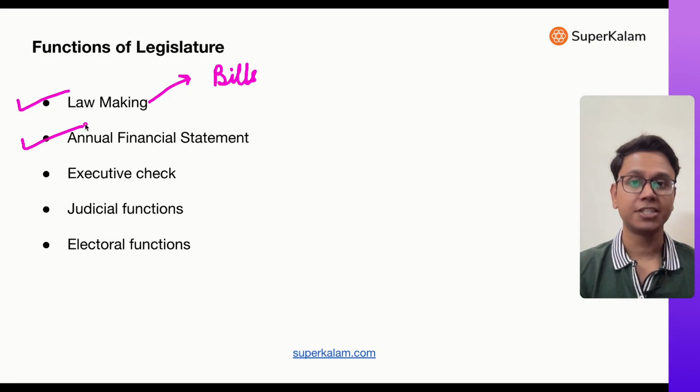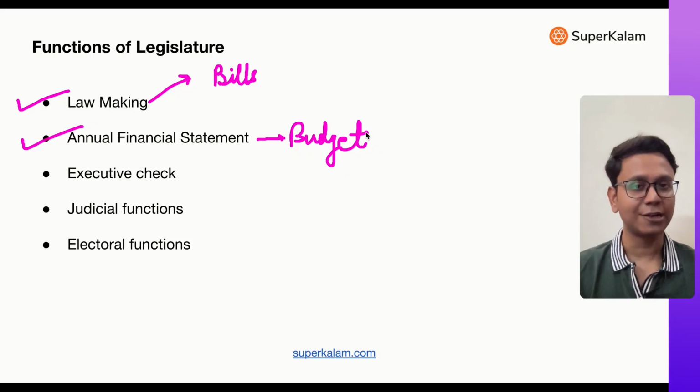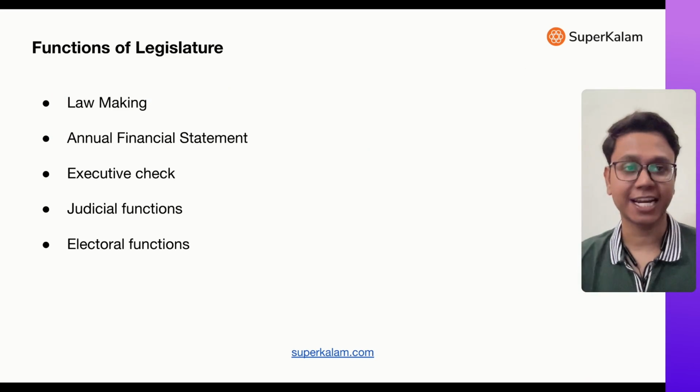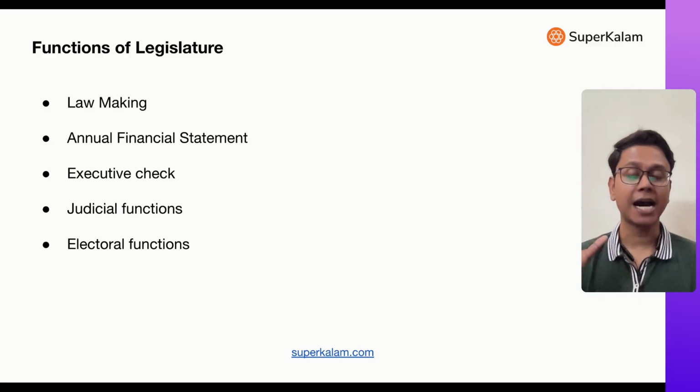Then there is the annual financial statement, which we call budget. Now, budget, you must all be knowing, is presented in Lok Sabha. It is debated in Lok Sabha. It is basically debated in both houses, and thereafter it is passed. So therefore it becomes important from the annual financial statement angle also. Next is executive check. Now what is executive check? Parliament checks the power and functioning of the executive, which is the branch of the government which implements laws. This also I'll cover in detail in further slides.